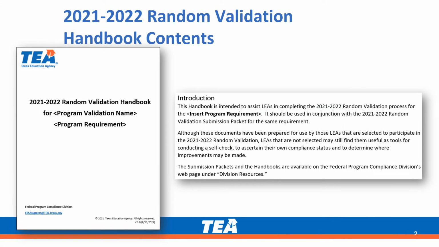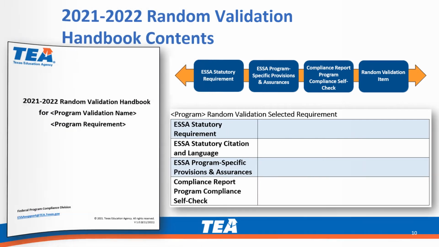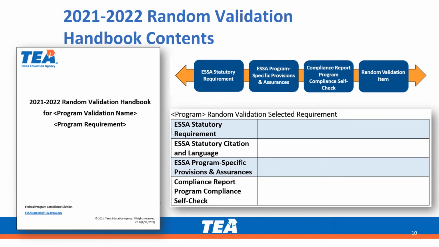The Random Validation Handbook will include an introduction that provides an overview of what the document can be used for. The next section of the handbook includes the random validation item alignment information. This portion of the handbook will include the ESSA statutory requirement being validated, the statutory citation and the language from the statute, the item that's referenced in the program-specific provisions and assurances, and the compliance report program compliance self-check item that corresponds to the random validation item.